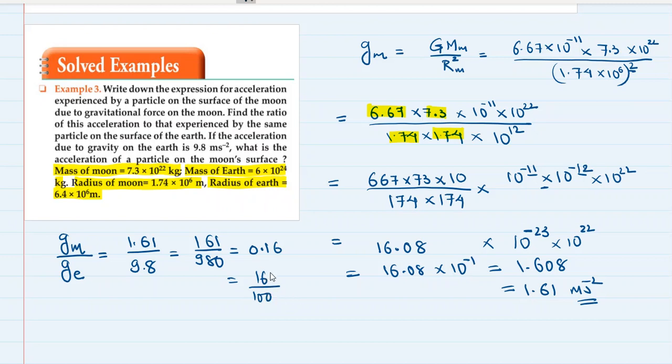If you bring it in lowest terms, 4 fours are 16, 4 twenty-fives are 100, approximately 4 by 25.